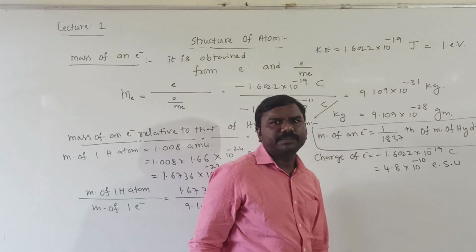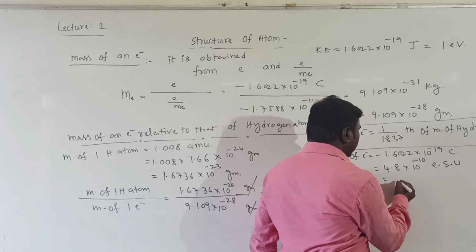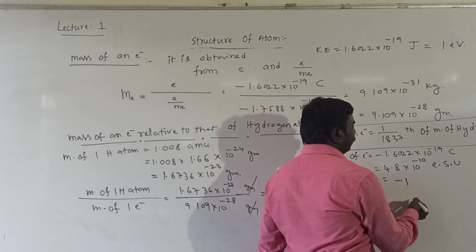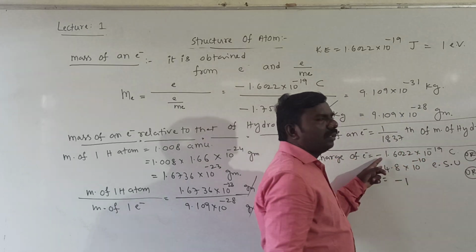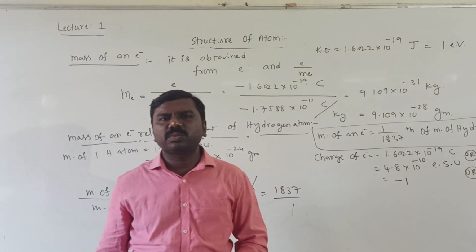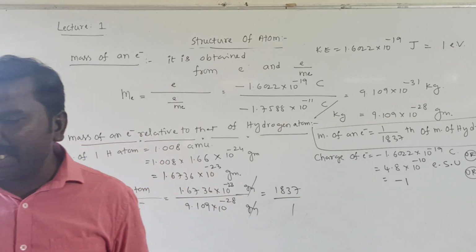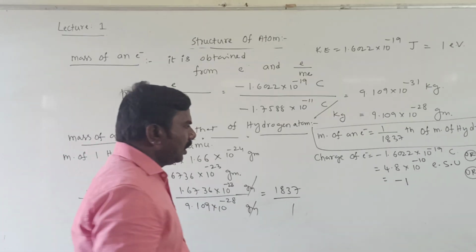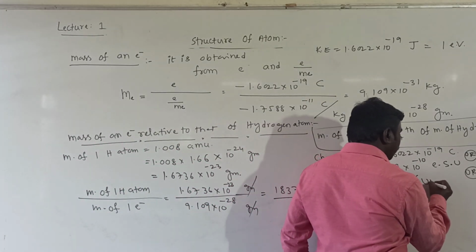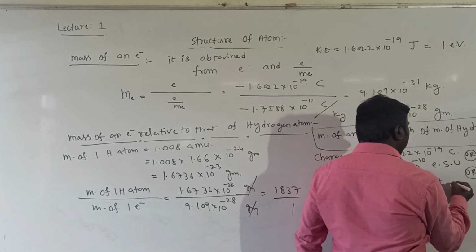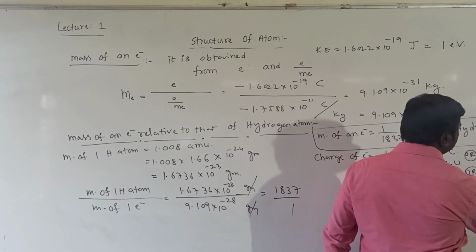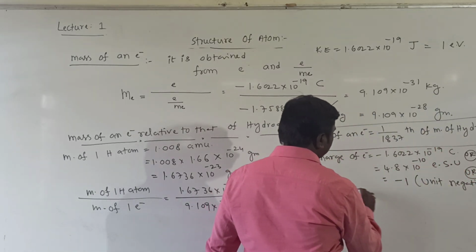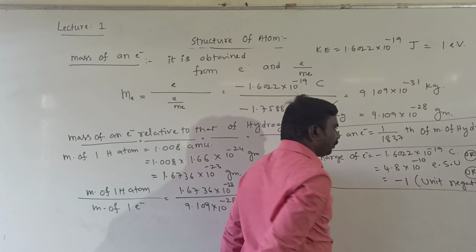You have to remember. Otherwise, it is considered as minus 1, the unit negative charge. This is the charge of electron.